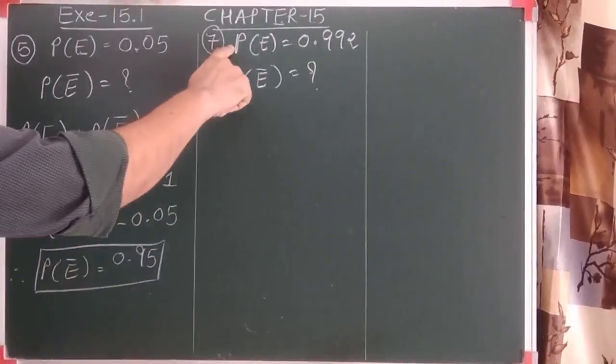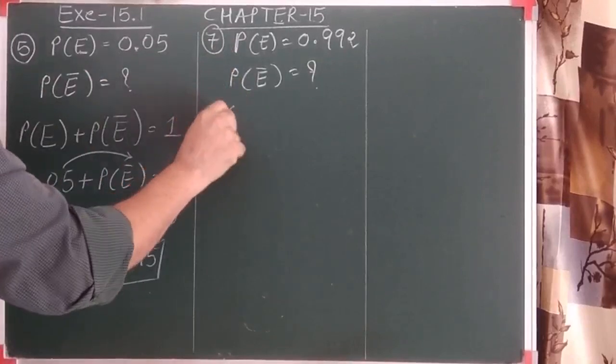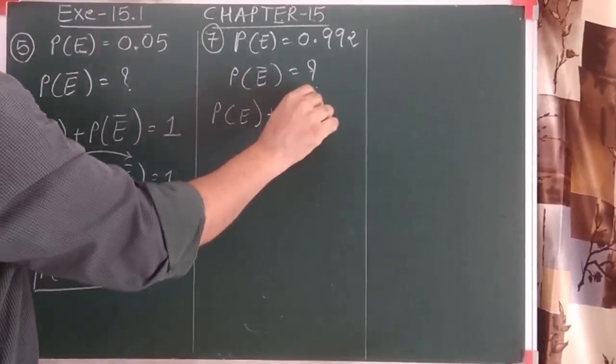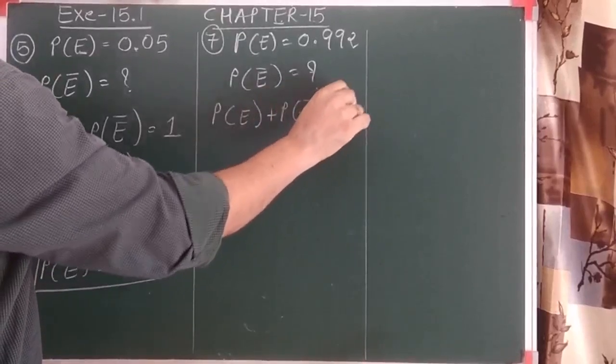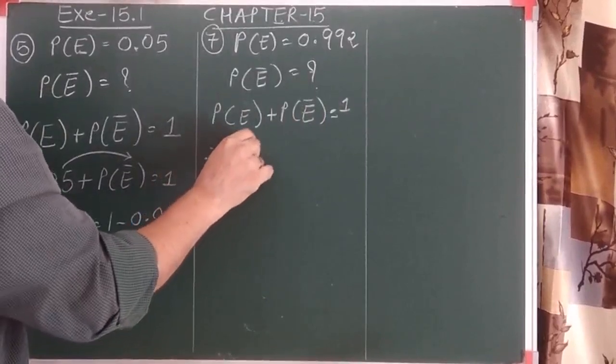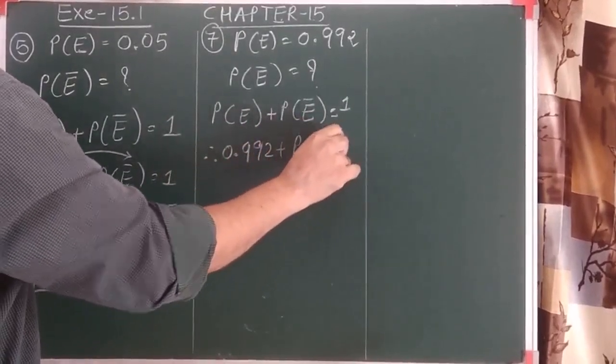So can we again consider that these two are, yes, complementary events. So the probability of event E plus the probability of not an event is always 1, the sum of complementary events. It is 0.992 plus the probability of not an event is 1.